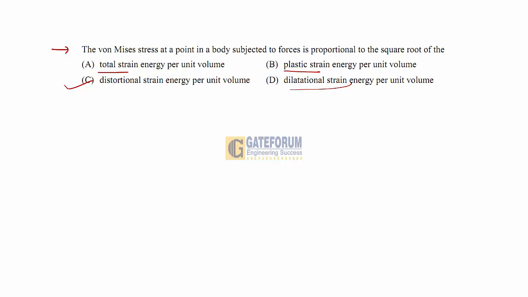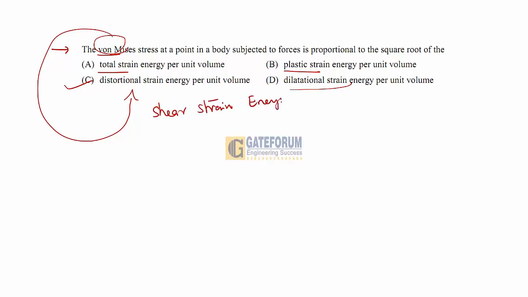Option C, just by the name we can recognize that it is distortional energy theory or von Mises theory. The other names of the von Mises theory are strain energy theory, distortion energy theory, or shear strain energy theory, per unit volume. Okay, so that is option C. This is the end of the question.